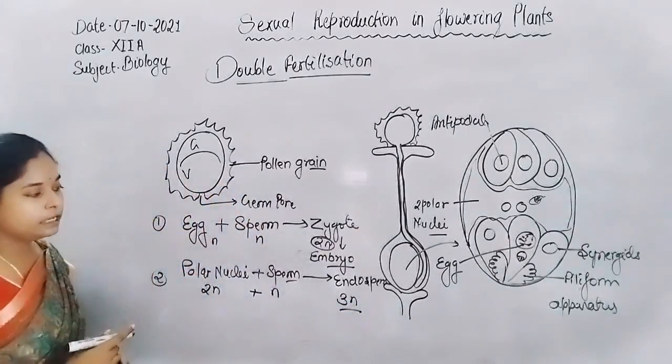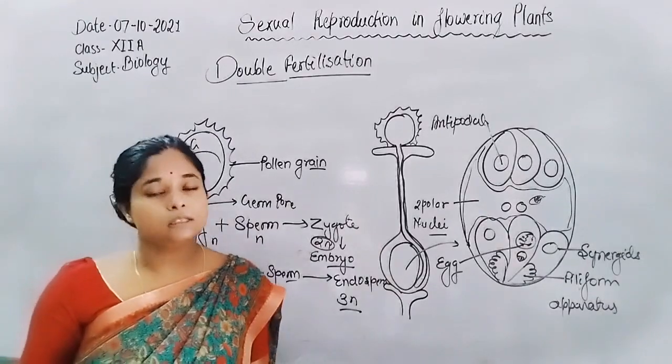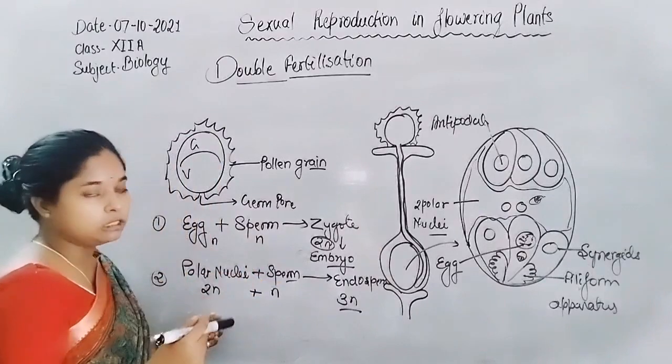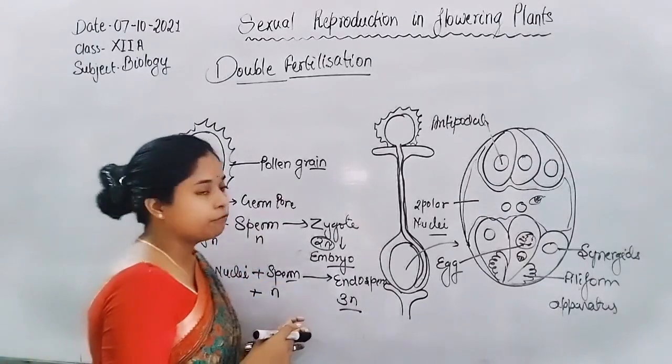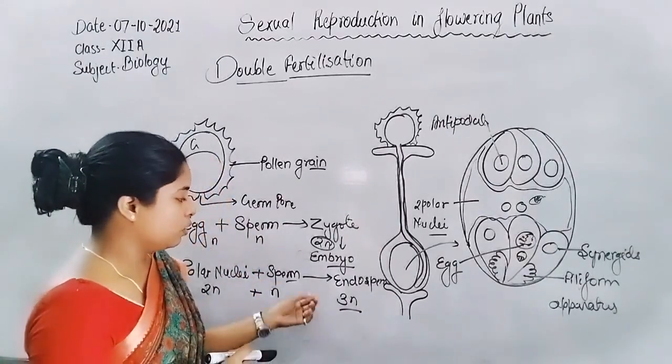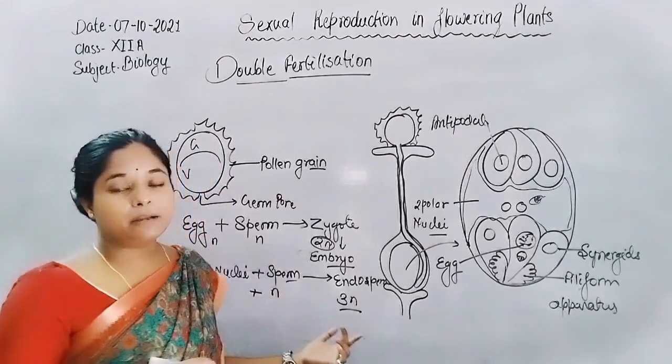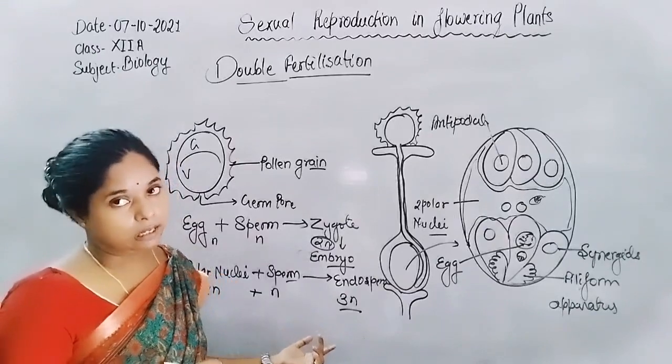That means the ploidy of the endosperm will be triploid, due to the fusion of two polar nuclei and one sperm nucleus, which eventually results in the primary endosperm cell.